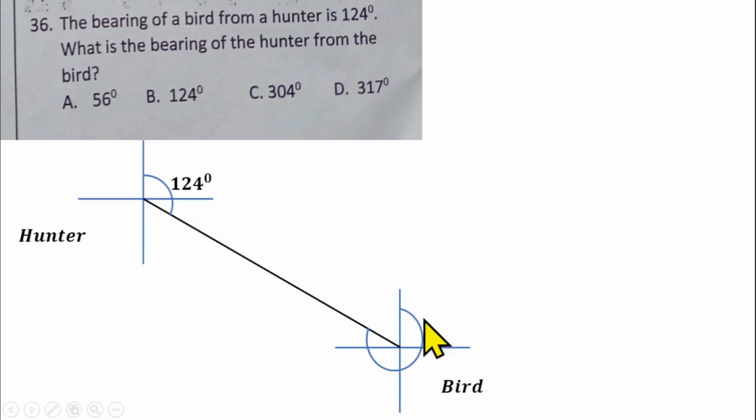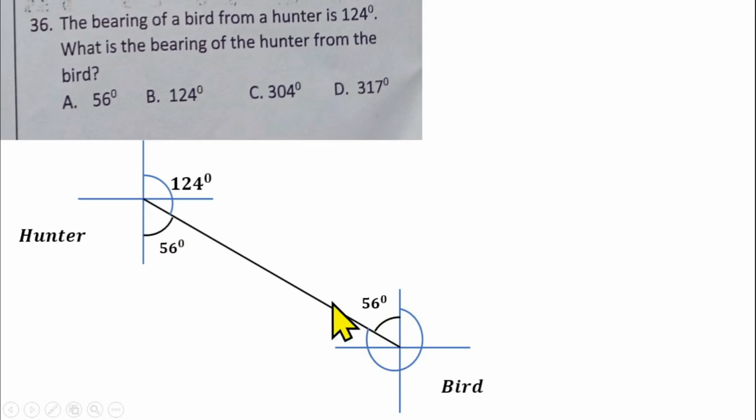Then how can we find this angle here? Now what we can do is try to find the remaining angle at this point here, because the angle from the north to the south is 180. So that can help us find this angle by removing 124 from 180. That gives us 56 degrees. And we can find the angle that is here also.